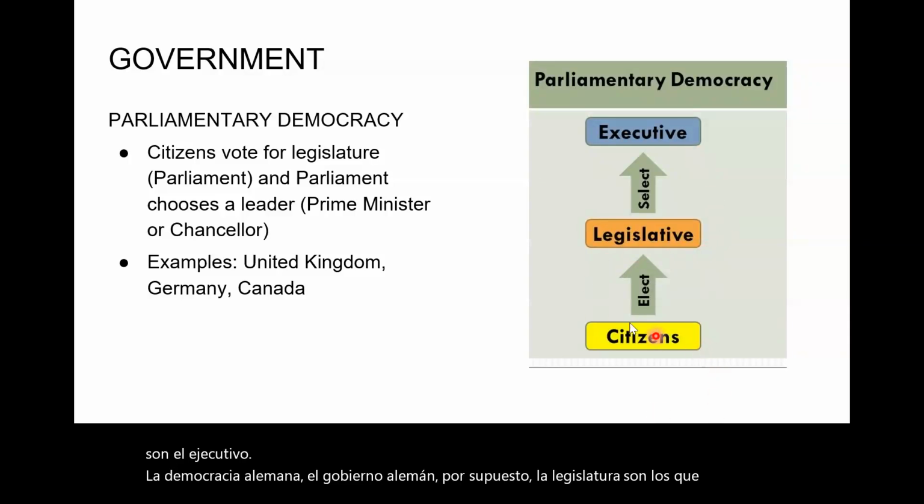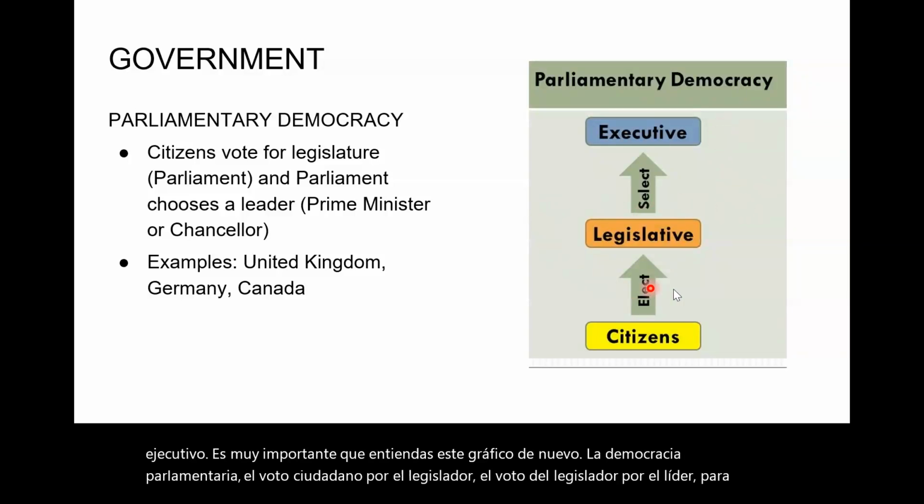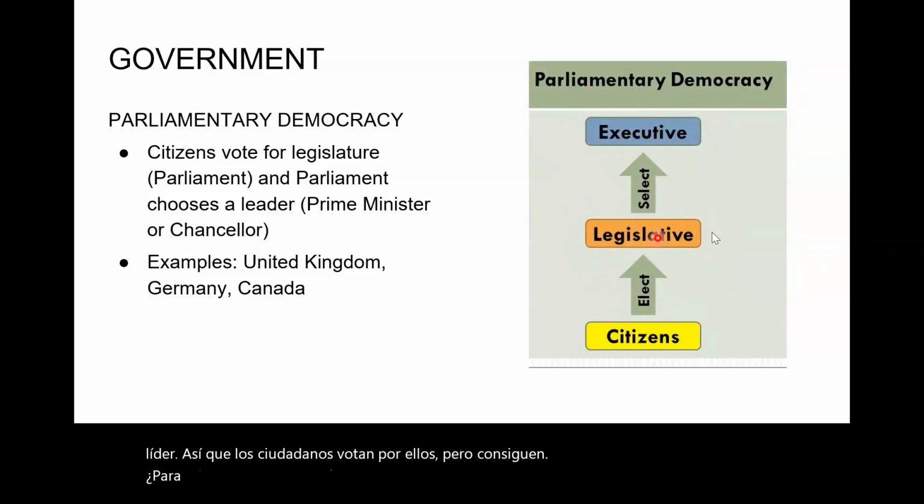It is very important you understand this chart. Again, parliamentary democracy: citizens vote for the lawmaker, the lawmaker votes for the leader. So that also means the power of the government is really right here, because whoever this is gets to decide who the leader is. Citizens vote for them, but they get to vote for who this is. The power stays in the legislative branch, not the executive branch.